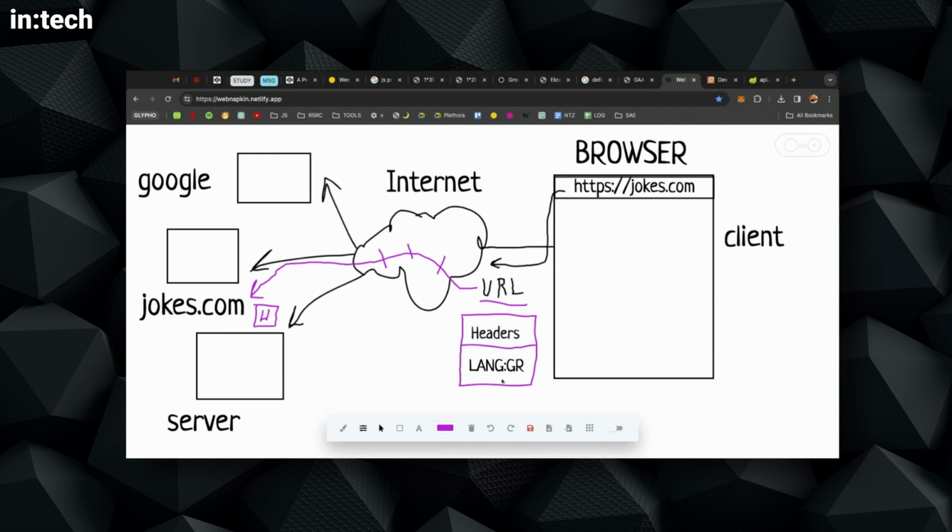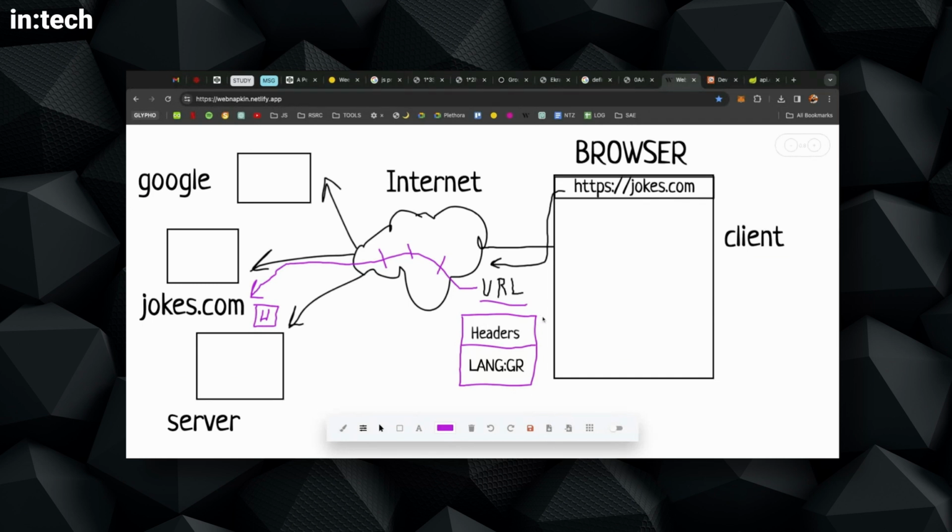So this information is set by the browser automatically. Or you can even set these headers yourself. Through JavaScript, you can also add your own headers. We will see more about this in the upcoming lectures. For now, the only thing you need to know is that you can also set this yourself.